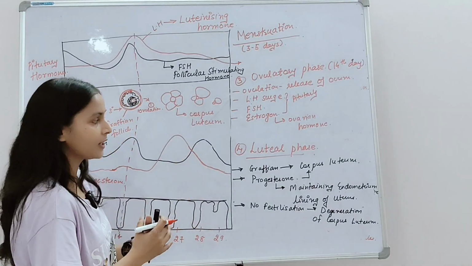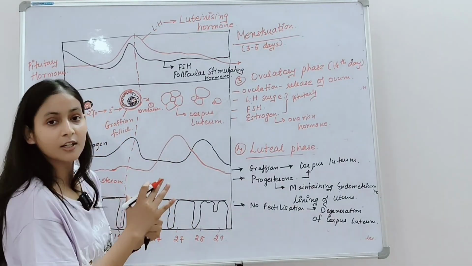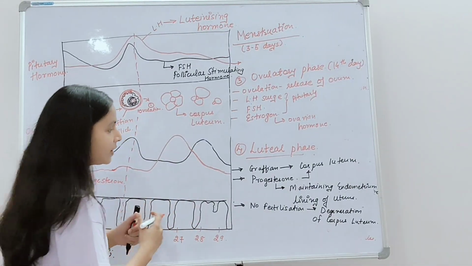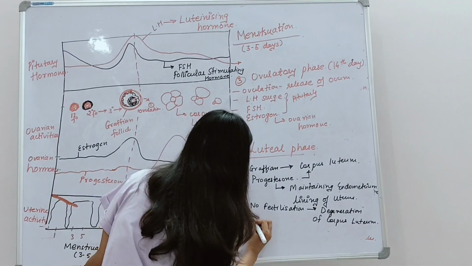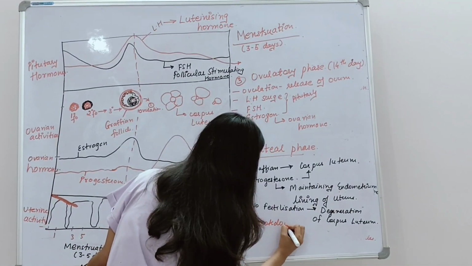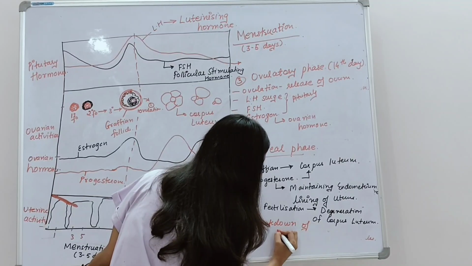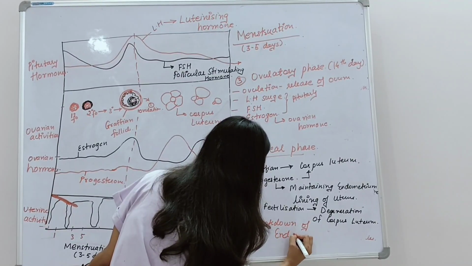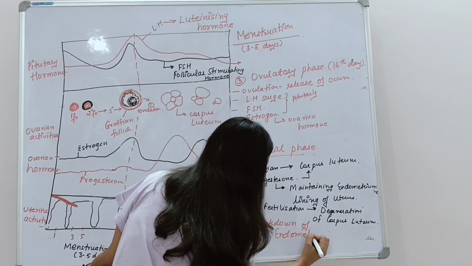So the progesterone level gets decreased, and if there is no progesterone, what will happen? The breakdown of the endometrium lining, the breakdown of endometrium.